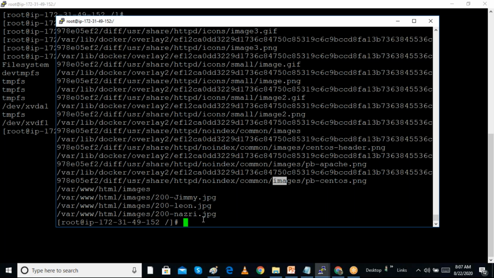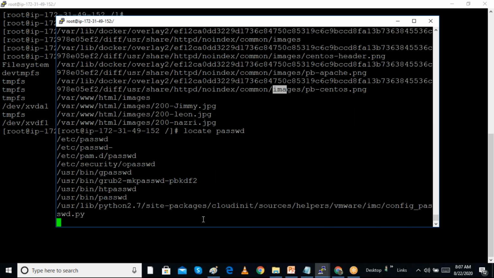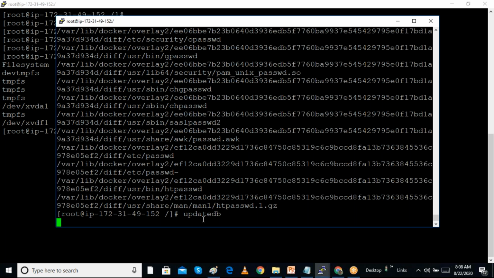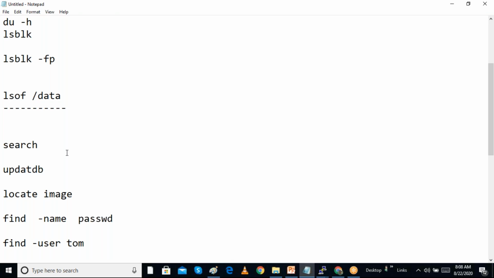When we do the locate command, if we want to search for password or something, it will show the result very immediately, very quickly. It is very fast compared to the find command, because the locate command is searching in an index. In Linux they have an index of all the files, so they will check the index and get the result. Sometimes in a new system the index may not be created, so we have to create the index. We create it by the updatedb command. It will just recreate the index, and from the index only they are searching. So we can search by using the locate command also.